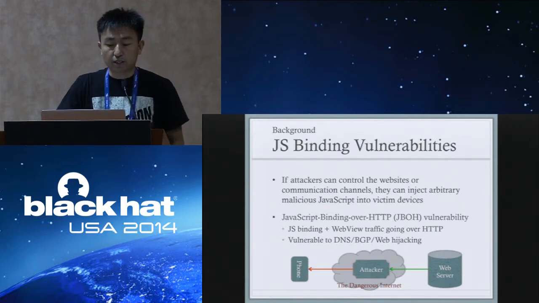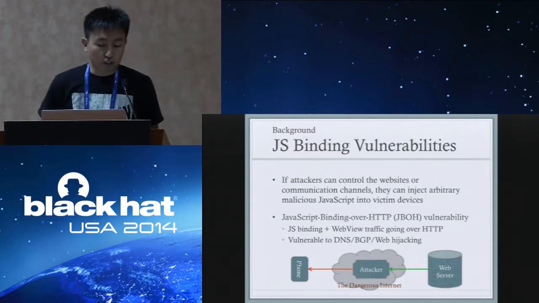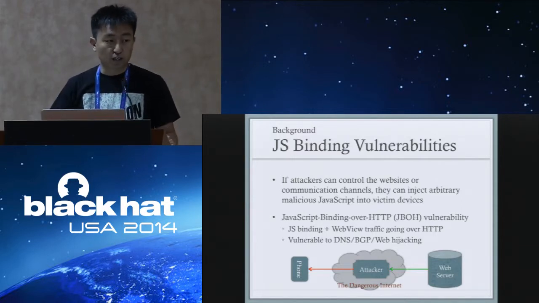So if attackers can control the websites or communication channels, they can inject arbitrary malicious JavaScript into victim devices. One such vulnerability is JavaScript-binding-over-HTTP, GBOH for short. And all affected apps are vulnerable to DNS, BGP, and web hijacking.